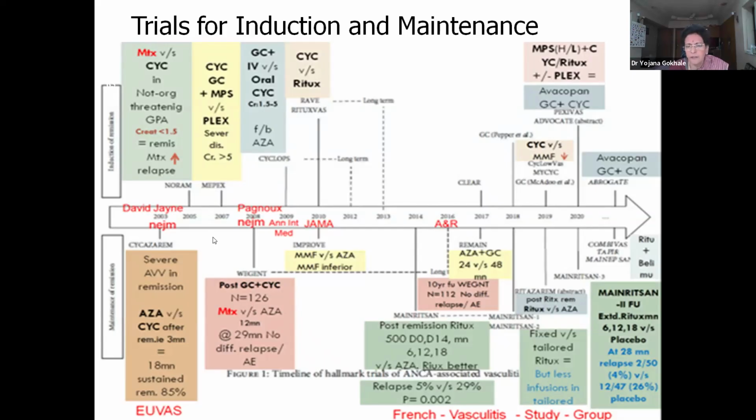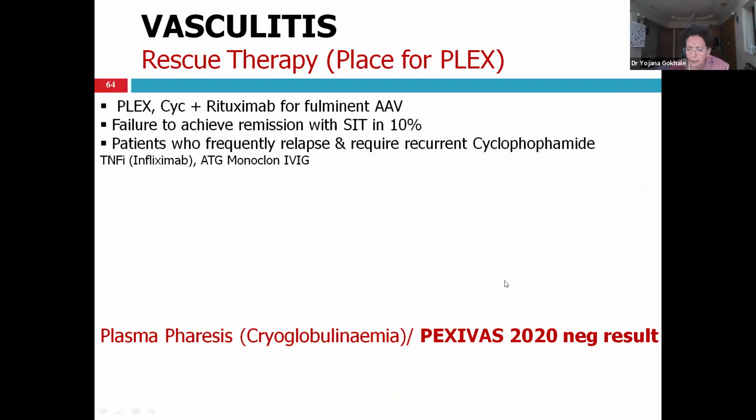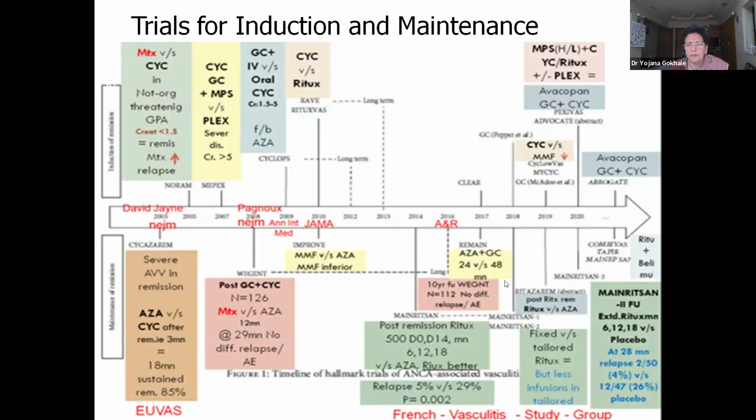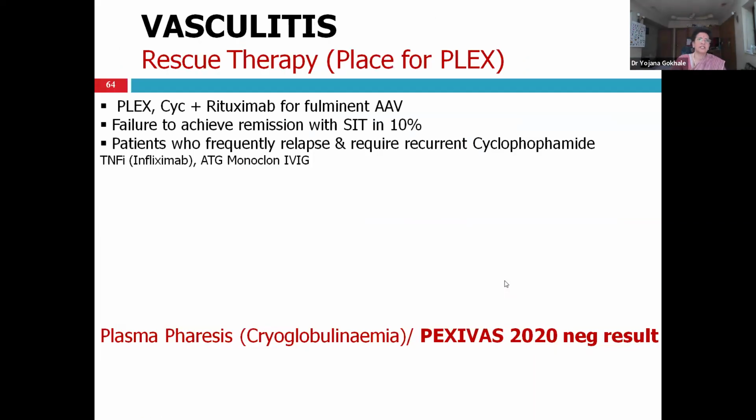The French group has studied the role of rituximab in maintenance as well as induction. It does work for both, but once you stop rituximab or any immunosuppression, there is a relapse tendency. So initially the duration of maintenance treatment was 2 years; now it is extended to 4 years.